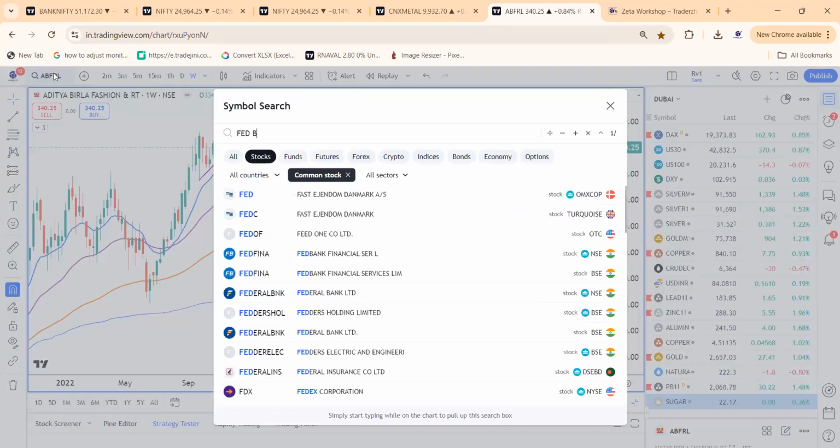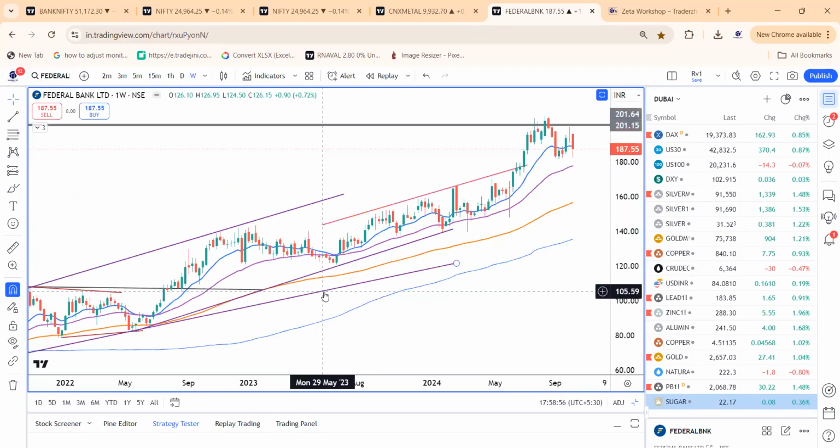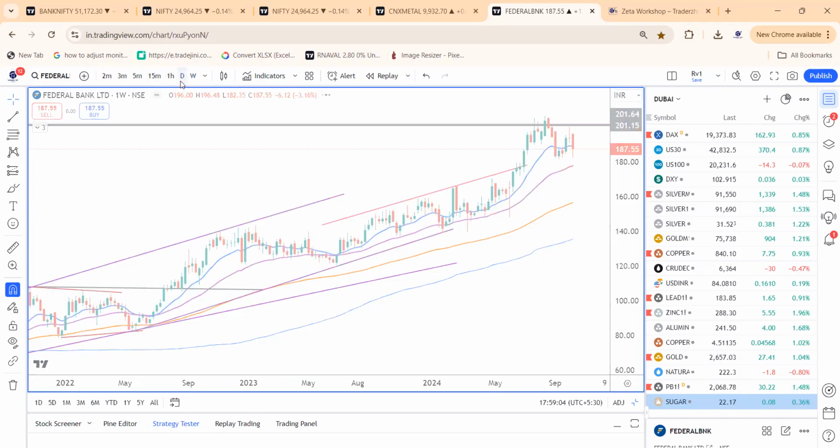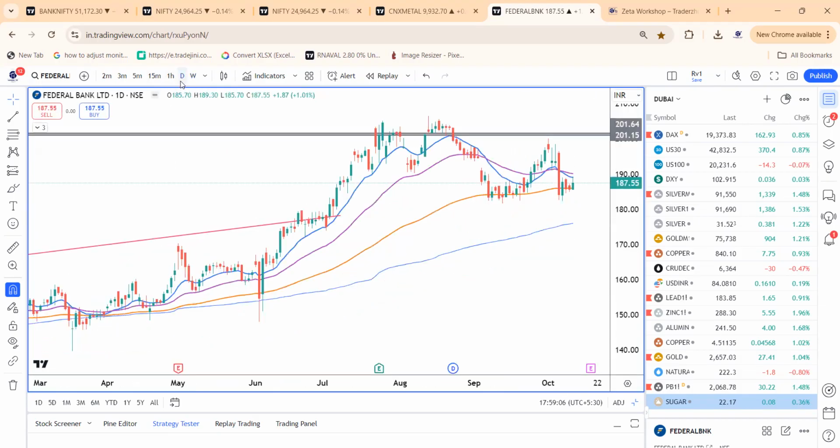So Fed Bank, 178 is the stop for the stock. 178 in fact is the support. Very important support for the stock is 178. As I see, 178 is a key cluster zone. This Friday 18th would be the results for the stock, and once we cross the zones of 193, 194 or 196 levels, Fed Bank is headed